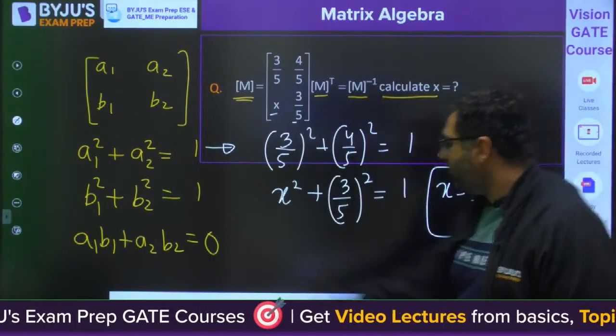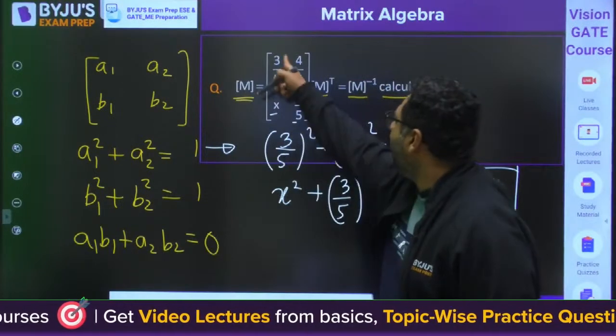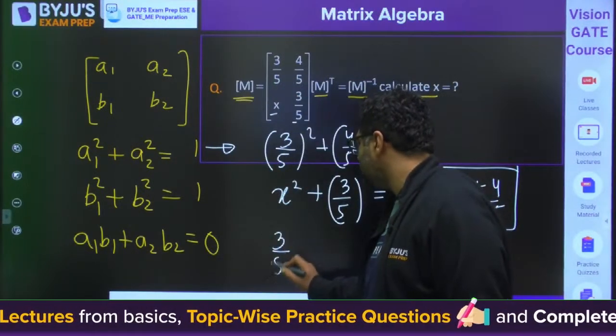Then my dear, we have one more property, A1 B1 plus A2 B2. A1 B1 means 3 by 5 X.